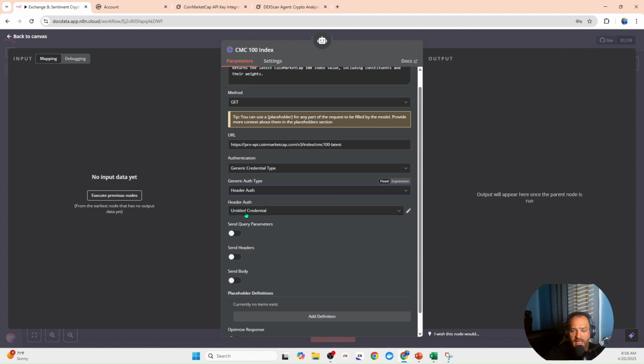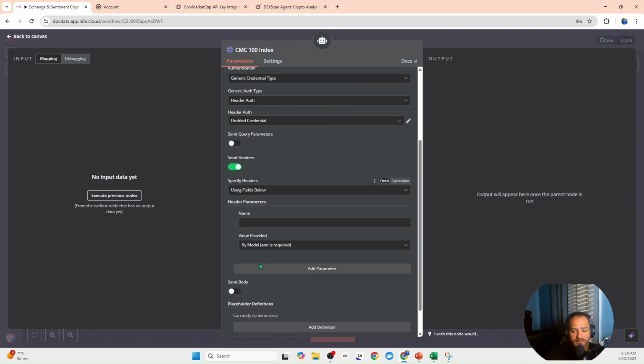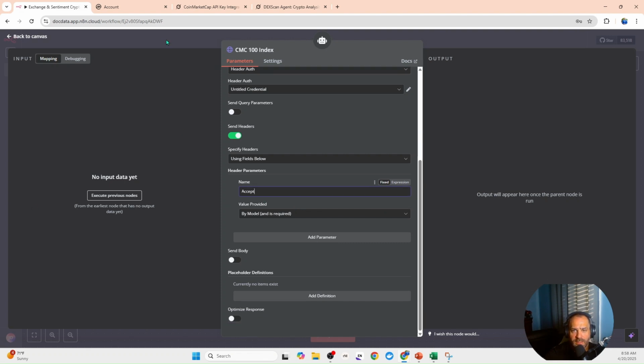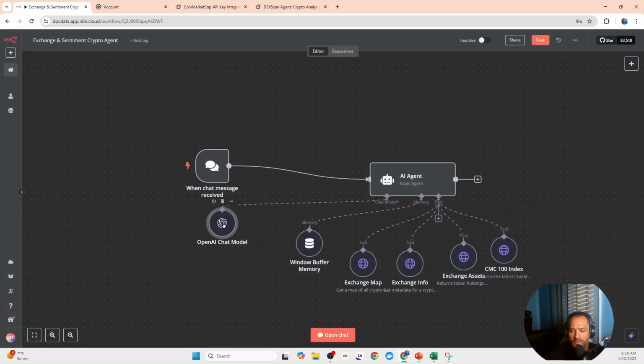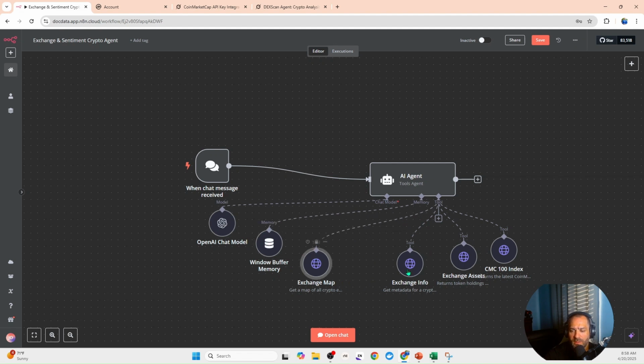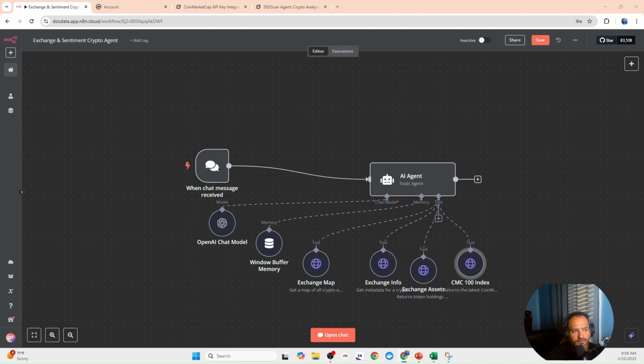Authentication header. My header is already connected. So now I don't need a send query parameter. What I need to do is add in a send header request. I'm going to put this as accept. And this one is completed. So now we have the next one done, and we have one more to go.